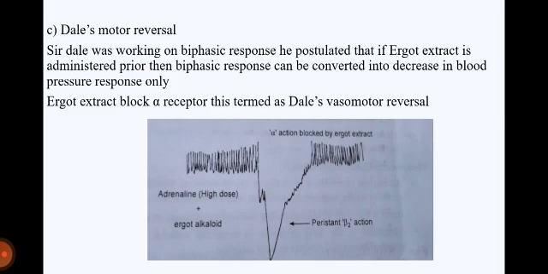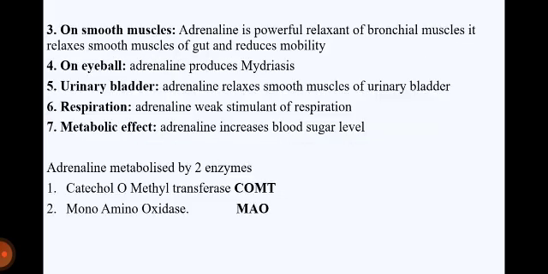Dale's vasomotor reversal. Sir Dale was working on biphasic response. He postulated that if ergot extract is administered prior, then the biphasic response can be converted into a decrease in blood pressure response only. Ergot extract blocks alpha receptor. This is termed as Dale's vasomotor reversal.